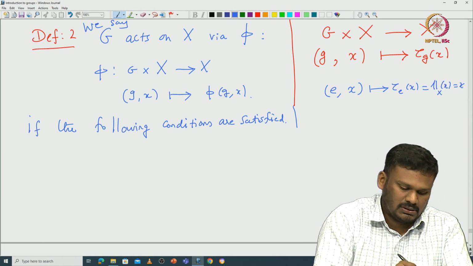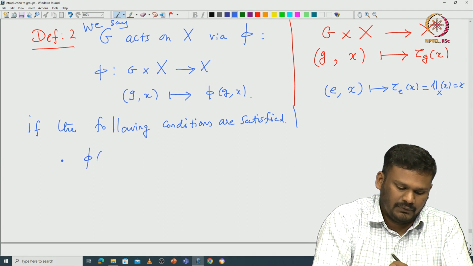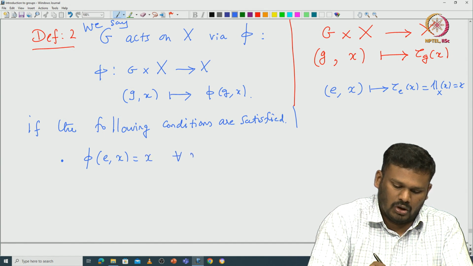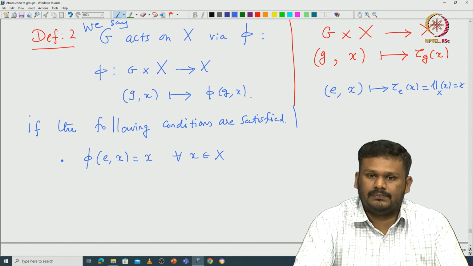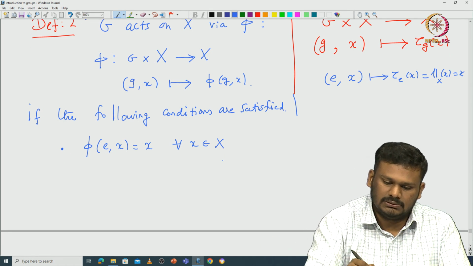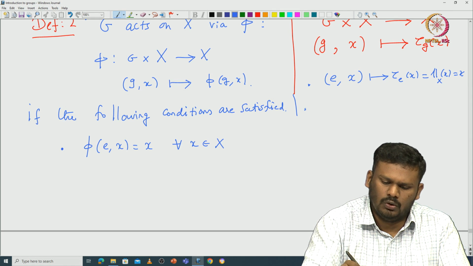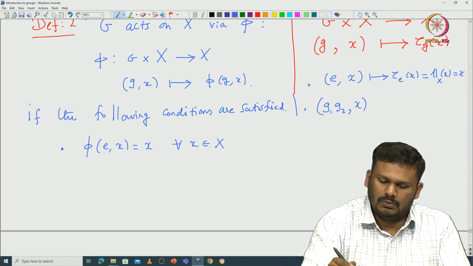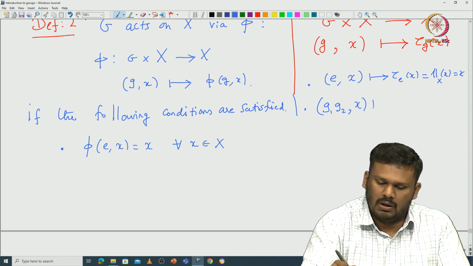So I can put it as pi of (identity, x) is x for all x in capital X. Then the second condition: when you take the group law, (g1 g2, x) is mapped to tau g1 g2 of x. But what is it exactly?